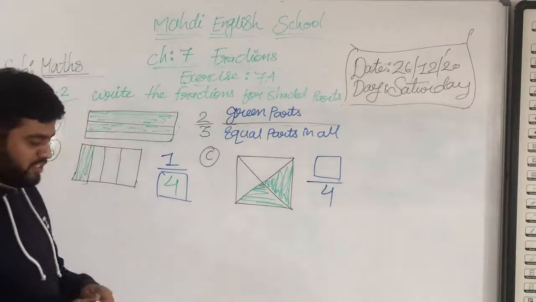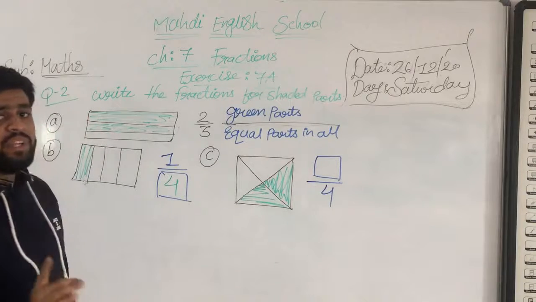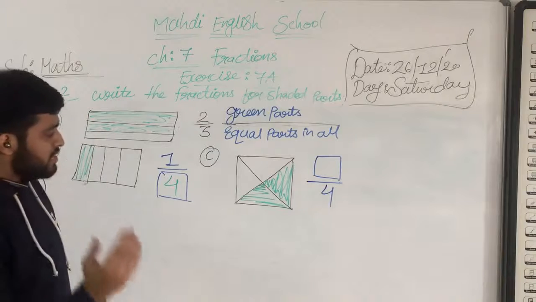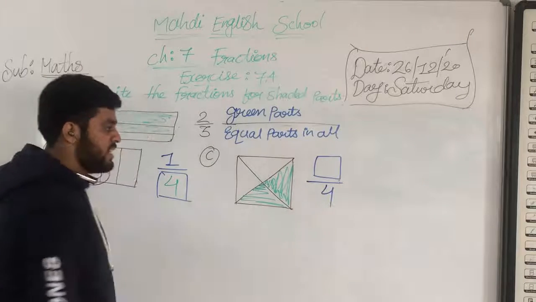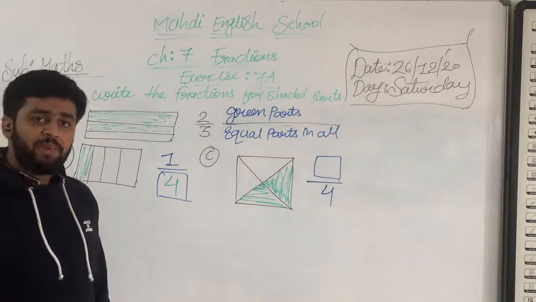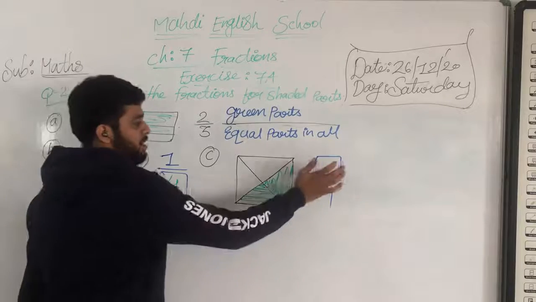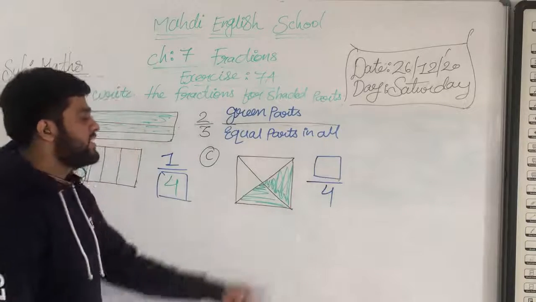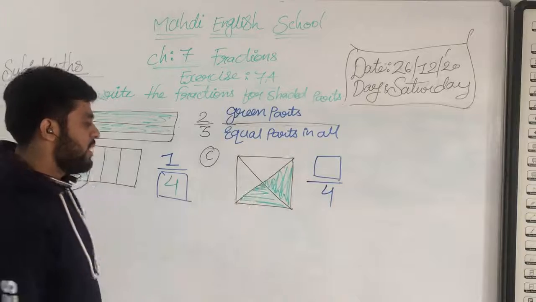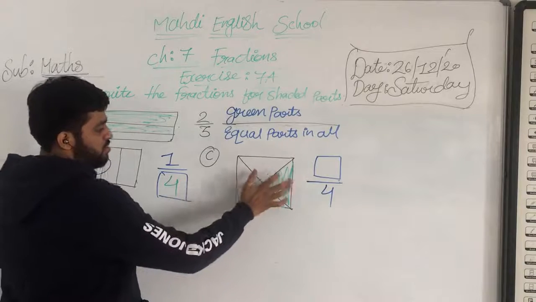Always we write the total parts downside, the denominator, and the shaded parts we write above, the numerator. So total is 1, 2, 3 and 4.